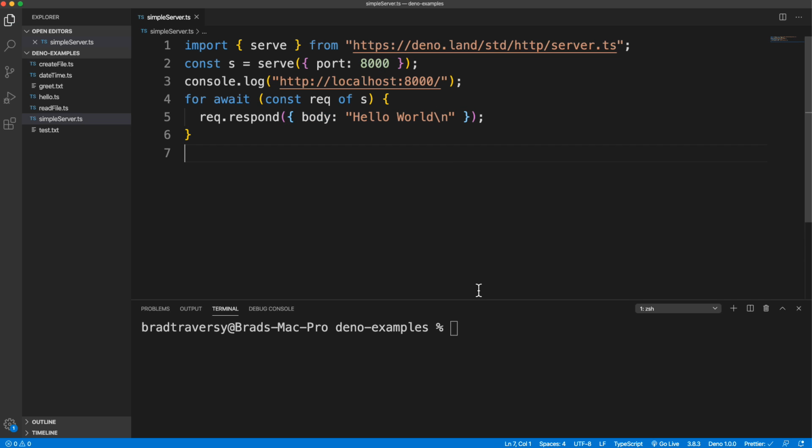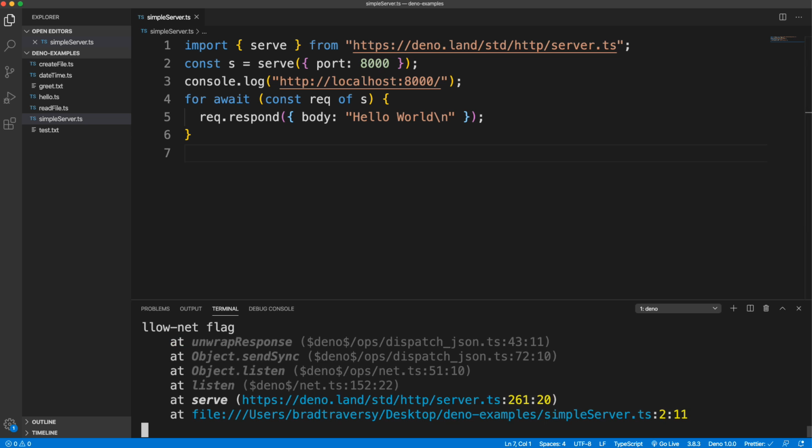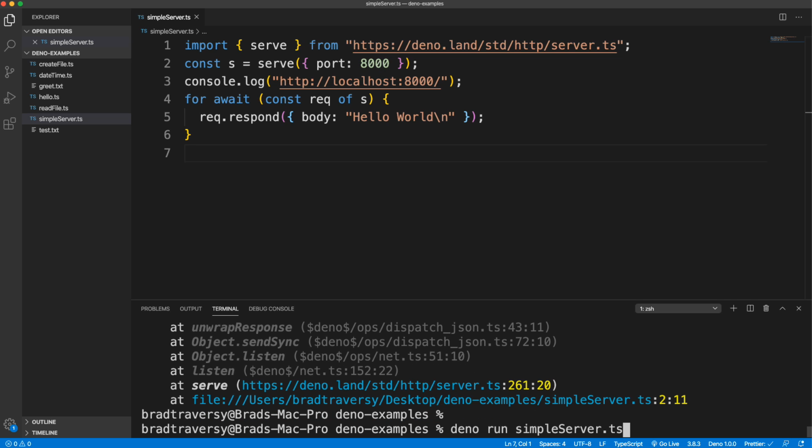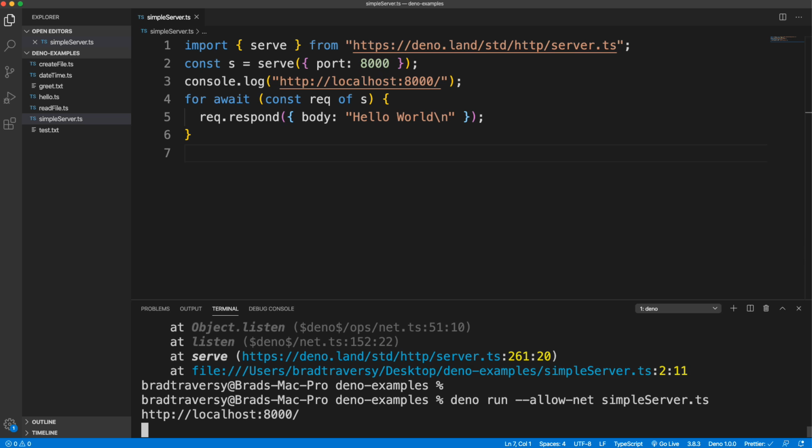Okay, so I'm going to save this, and now we should be able to do deno run simple server. It's going to give me an error because we need to add the allow net flag, so let's run it with that. So deno run --allow-net. And now it should be running on localhost 8000. So if I open this up, we see hello world. So just a very basic server.